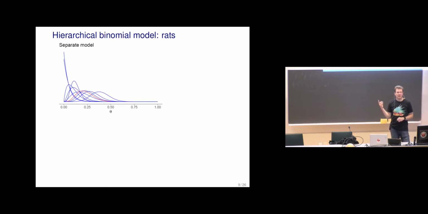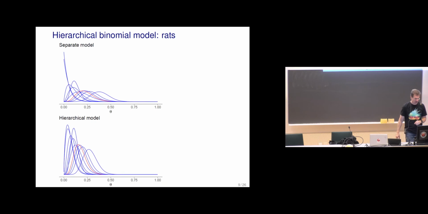Here I again plotted the results from separate models, but now only for a smaller set of studies so that it doesn't get so crowded. And one of them is also plotted red, and you can then compare what is the difference when we have a hierarchical model.